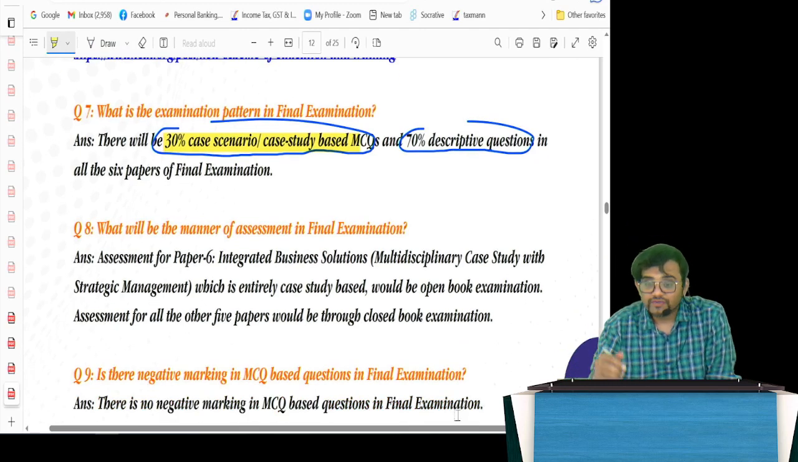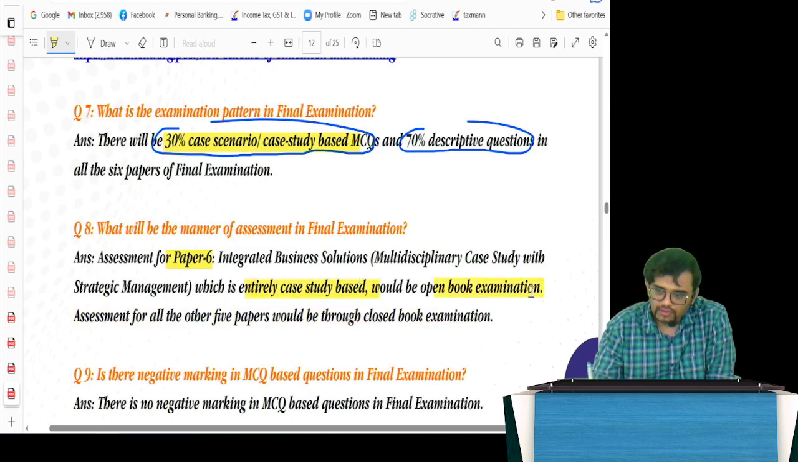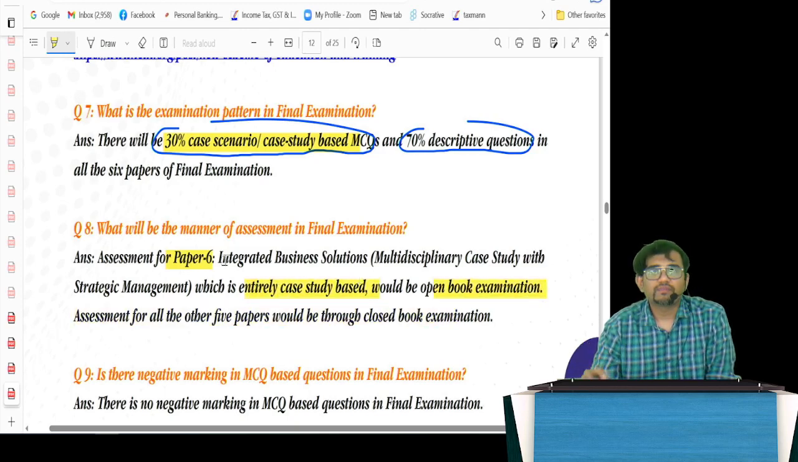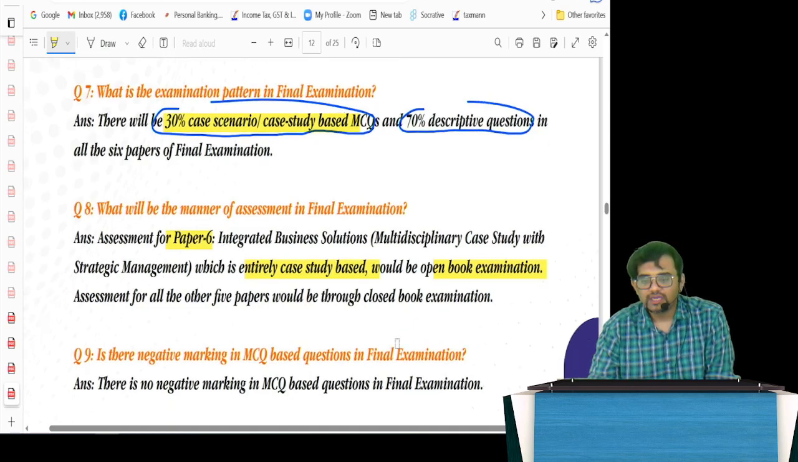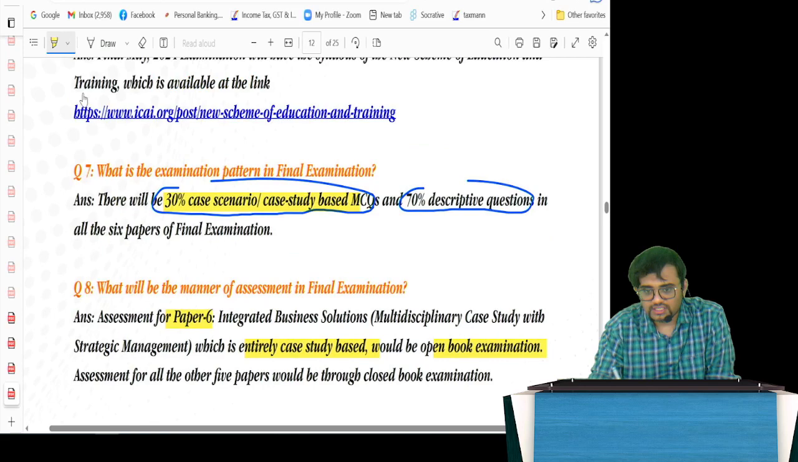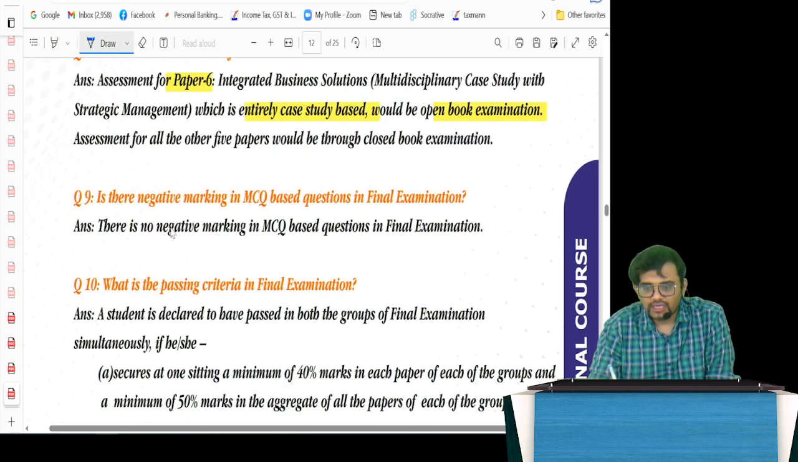What will be the manner of assessment? As I told you, paper 6 is entirely case study based and it will be open book exam, whereas other 5 papers will be closed book examination. You are not allowed to take any book into the examination. Sir, in this 30% case scenario, will there be any negative marking? So thankfully, there is no negative marking in the MCQ based questions.